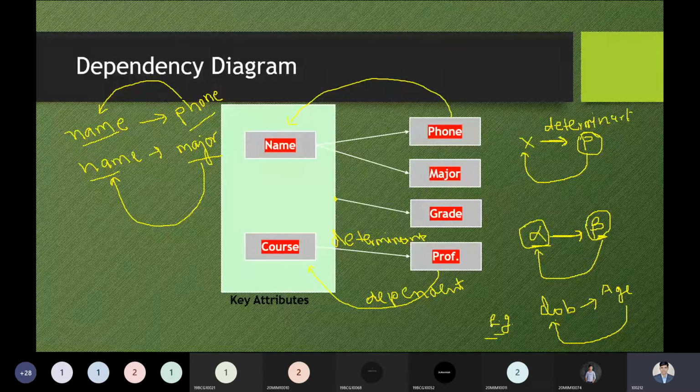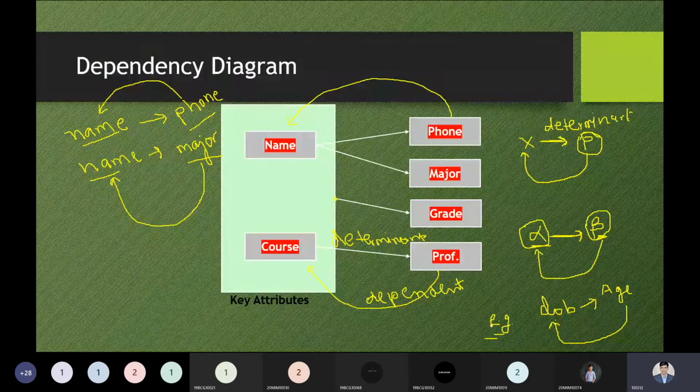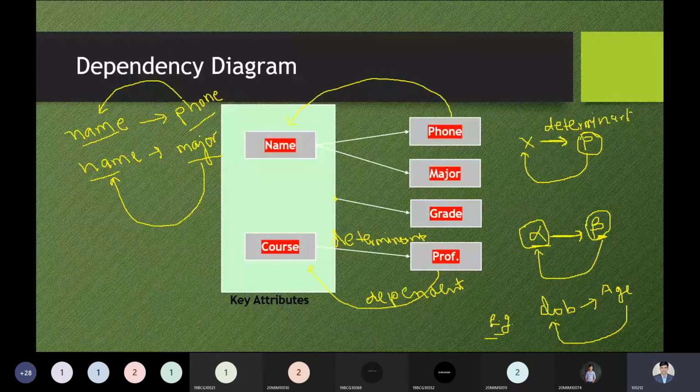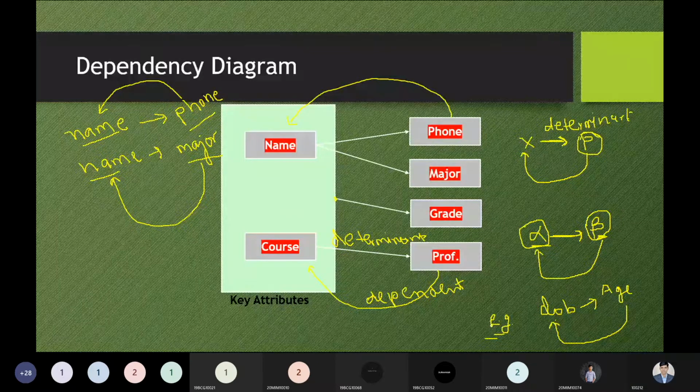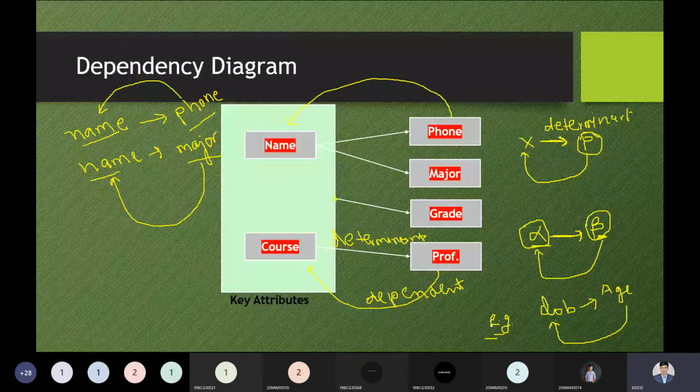One question I'm remembering right now, a student asked me this question. Sir, can name and phone number be the key attributes? Yes, of course. It's your problem, it's your choice, what problem you're solving. Based on your logic and common sense, you have to identify what key attributes we can make. Yes, of course, name and phone number can become the key attributes.